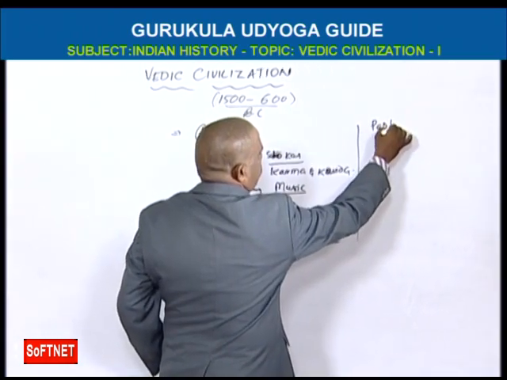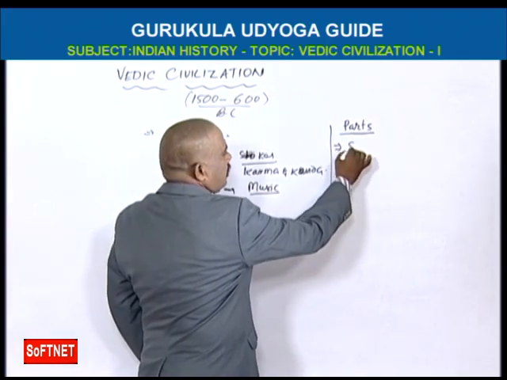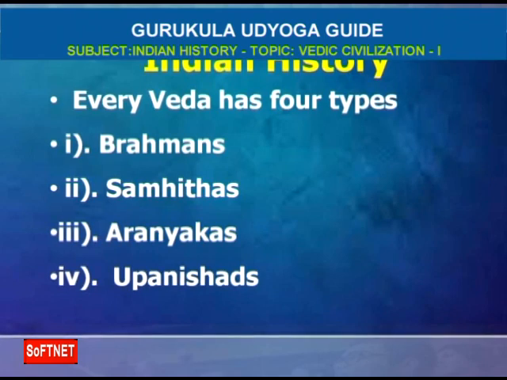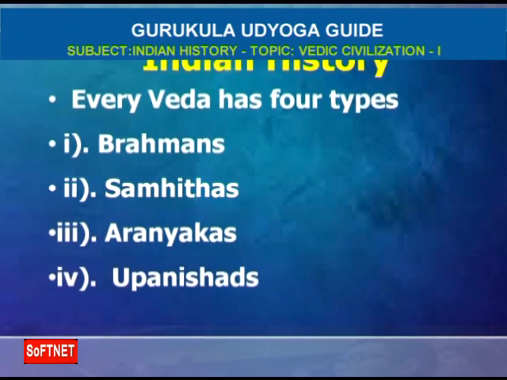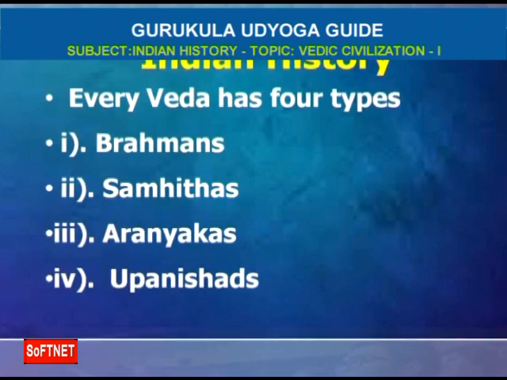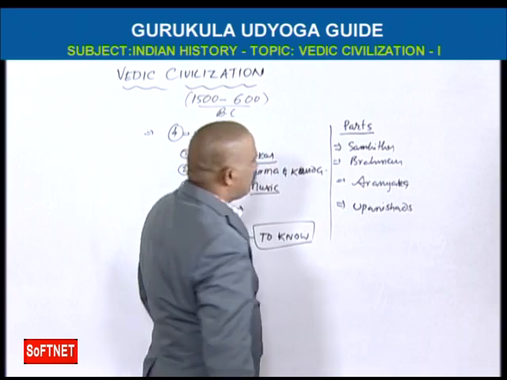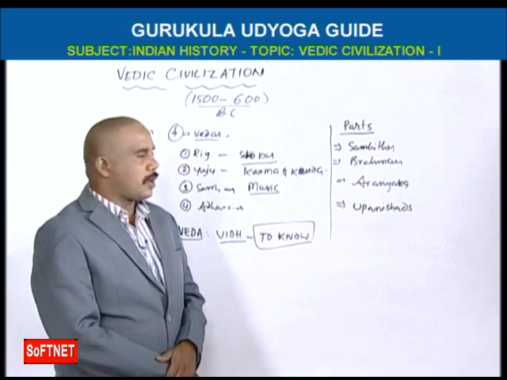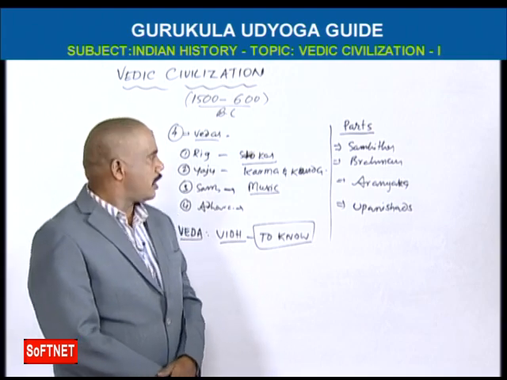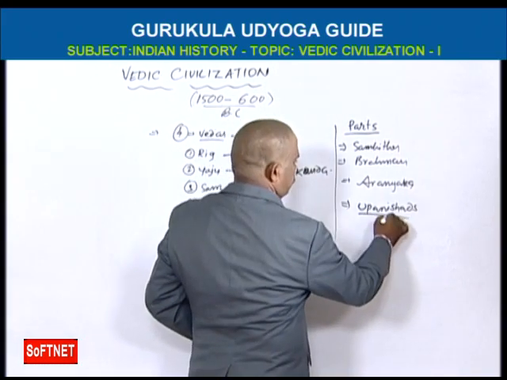Every Veda has some parts. These are four parts in the Vedas: Samhitas, Brahmanas, Aranyakas, and Upanishads. Upanishads are called Vedangas.